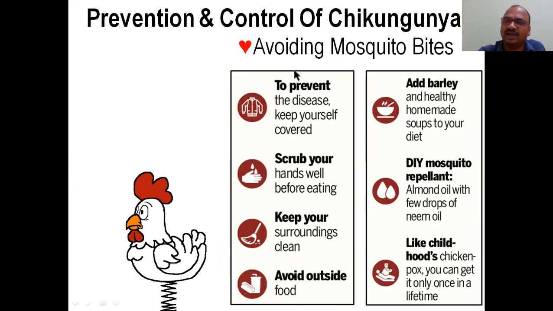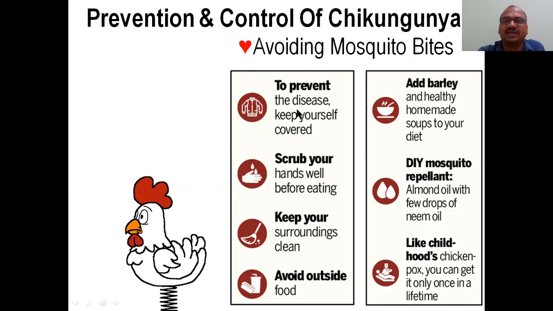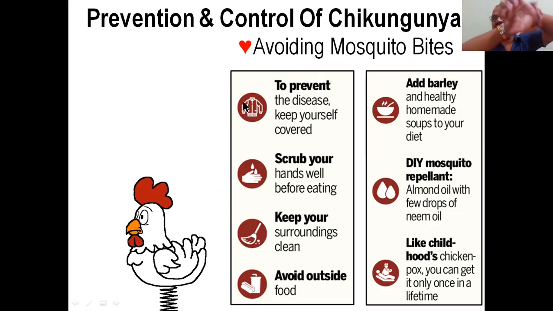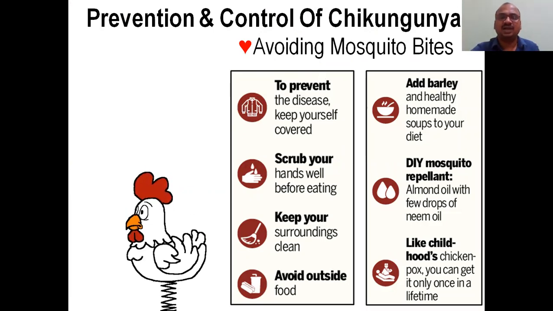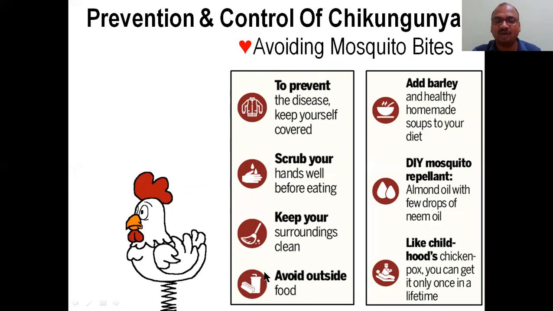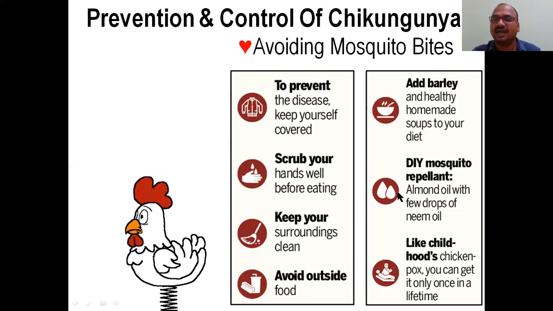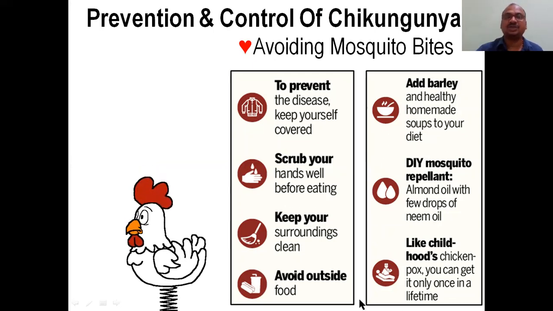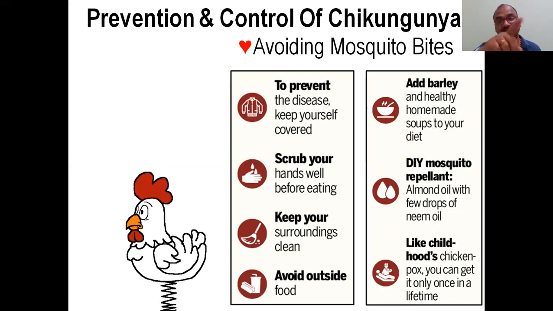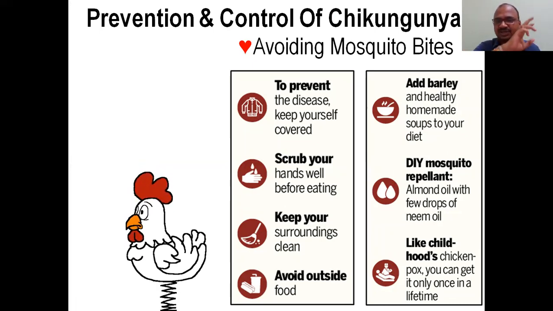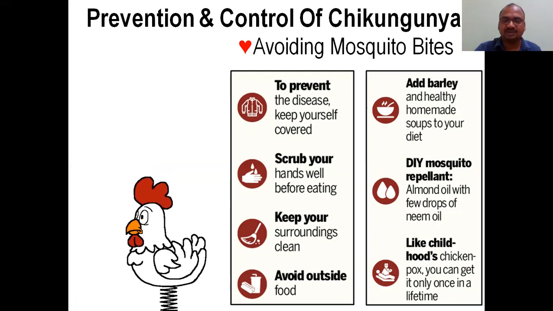And the second one is avoiding mosquito bites. You have to keep yourself covered, wear full sleeves, long sleeve full shirts, with glasses also, and scrub your hands well before eating, keep your surroundings clean, and avoid outside food. Use mosquito repellents. This is about the second one, avoiding mosquito bites. Use mosquito nets, that is very important. I didn't mention it here, you mention it, write the word.